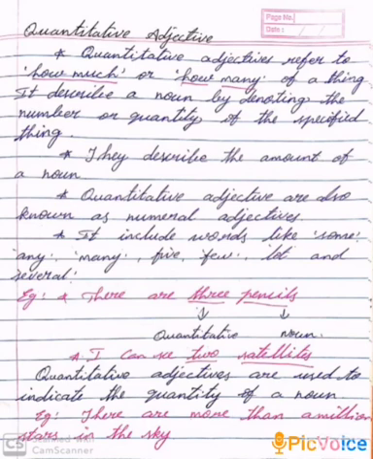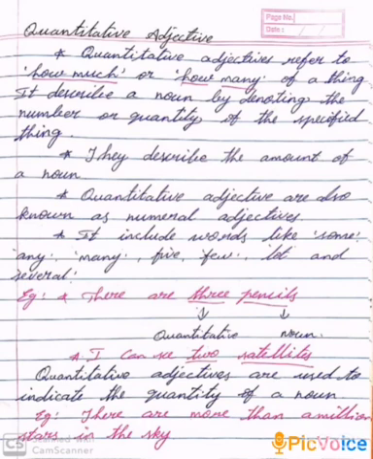How many pencils in the box? You ask these questions. 3 pencils. 3 is the quantitative adjective. Pencil is a noun.